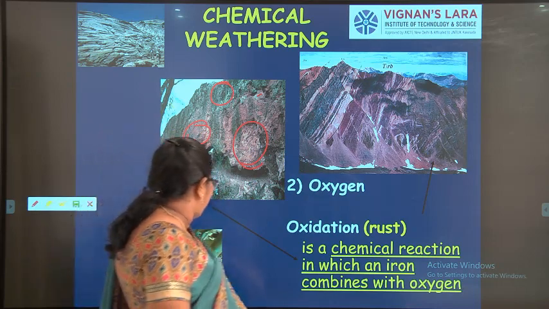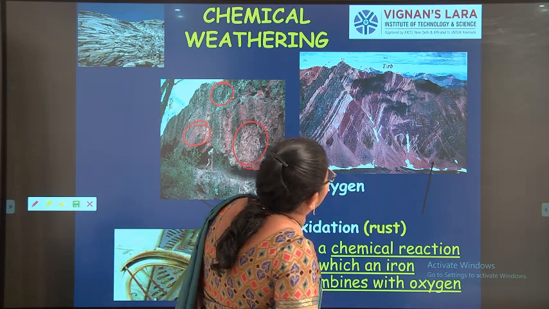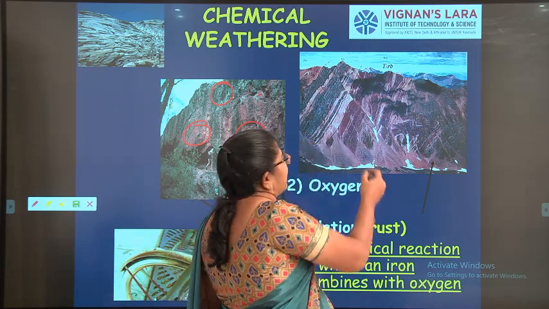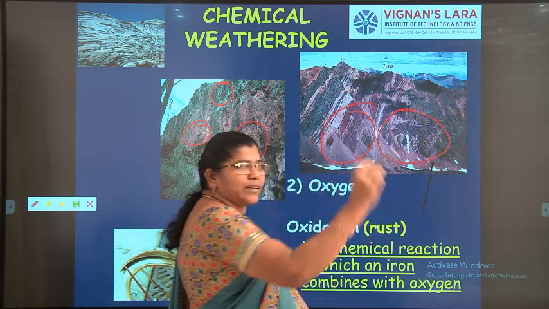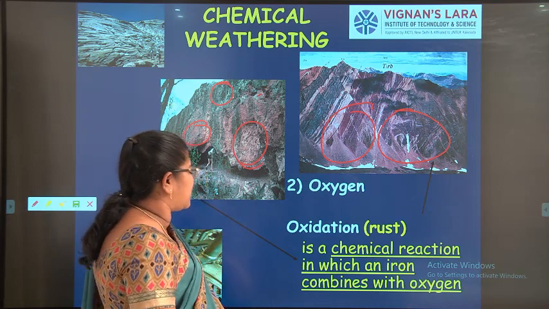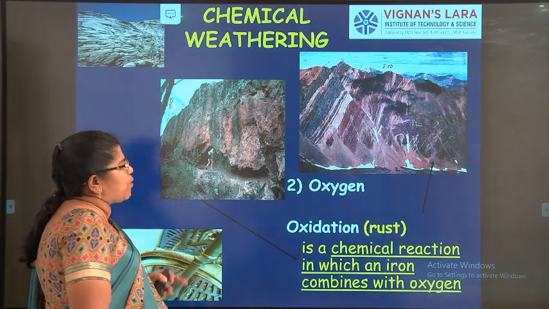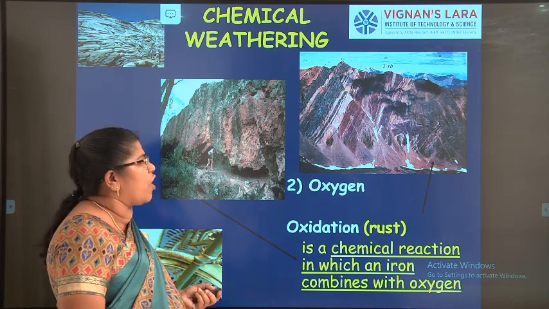You can see very well it is similar to this. I am showing an example. Even you can see some rocks here in the volcanic regions, right? The rocks will completely change into iron oxide colors. So this is the next one. Iron combines with oxygen. That is the second one. The first one is water. The second one is oxygen.